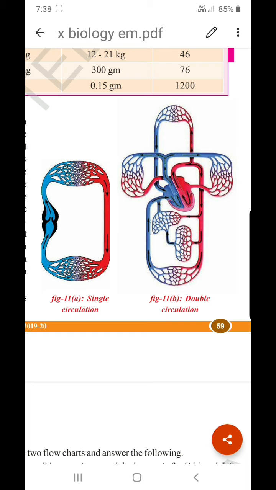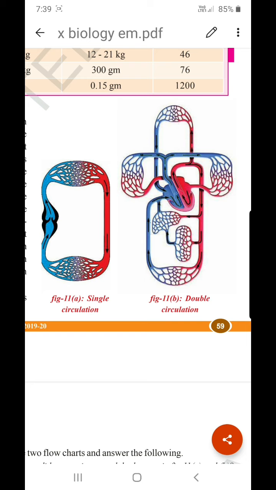Here in this picture, figure 11a and figure 11b, there are two different pictures. So they are showing one is single circulation and another one is double circulation. Let us see what is single circulation and what is double circulation. Single circulation is also called monocircuit circulation.